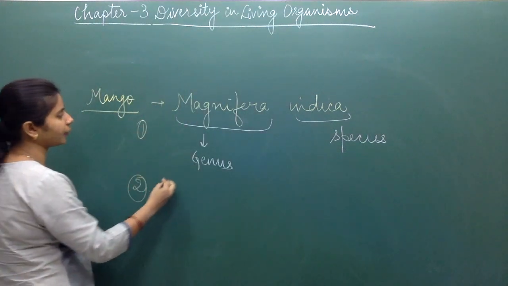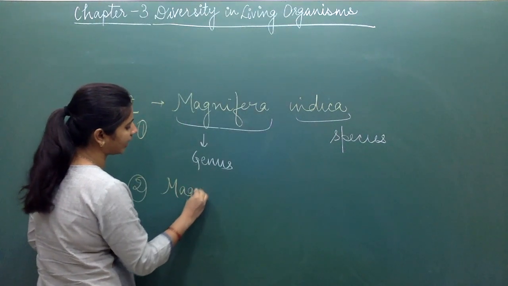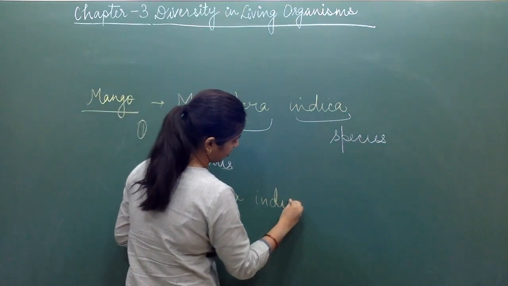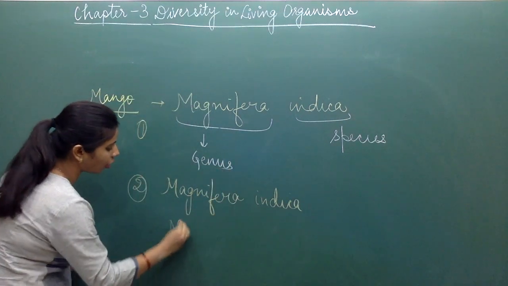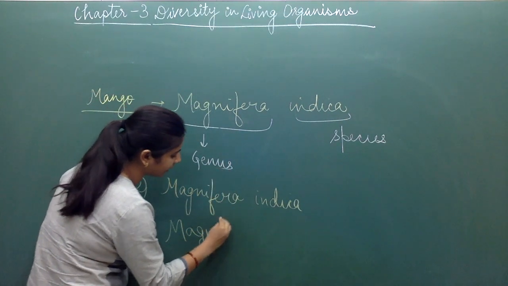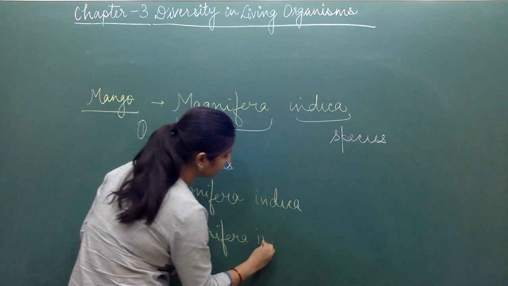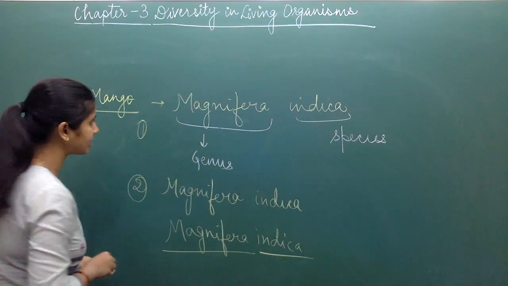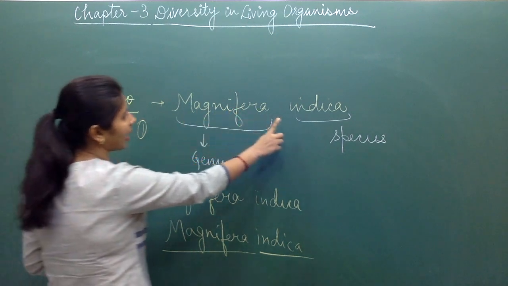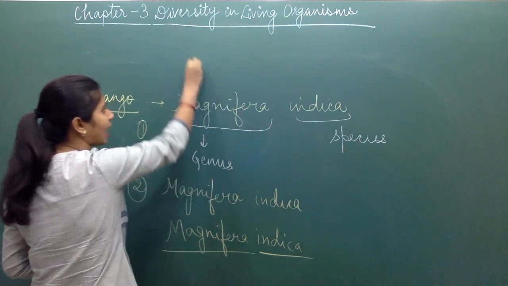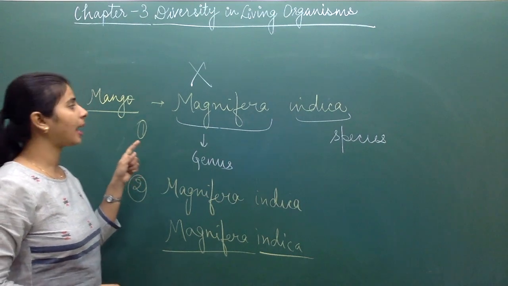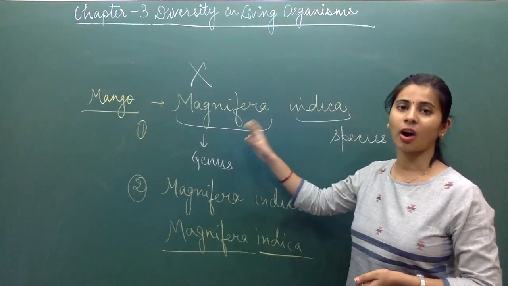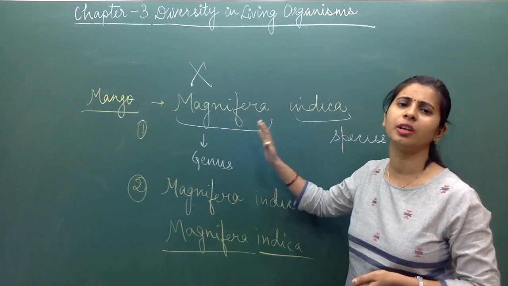The second rule is that if we are writing the name, it should be in italics. If we are not writing in italics, and we are writing in a straight pattern, then the rule is that we have to underline. For example, if we simply write the name in a straight way without underline, then the writing pattern of the name of this organism, plant or animal will be wrong.